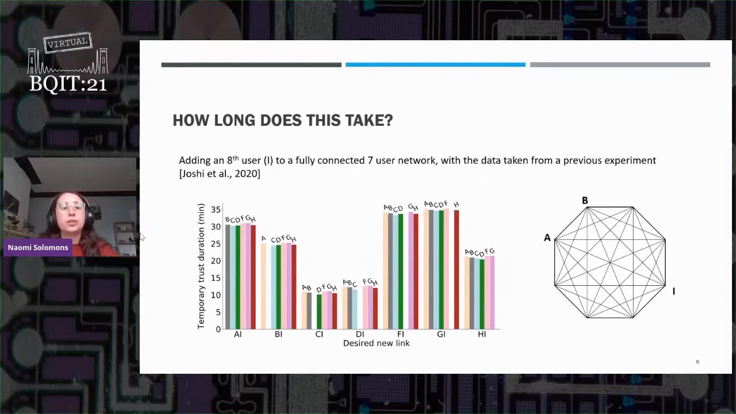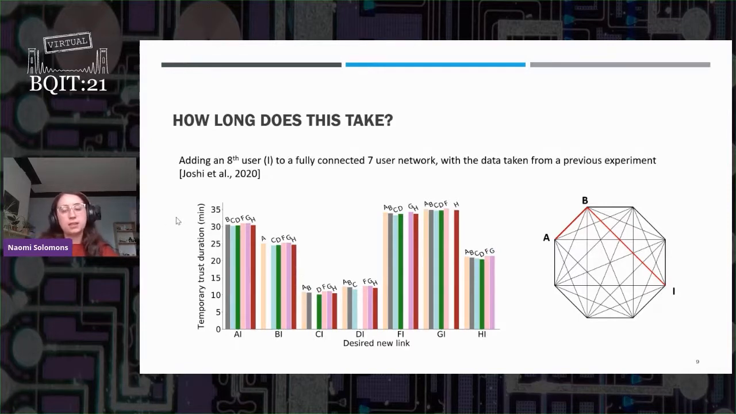So here we've used rate data from the 8-user experiment carried out at Bristol. Let's say, for example, that Alice and user I, we're going to call Ivan, want to communicate with each other. They have the necessary infrastructure in place. They have a quantum channel, but they don't have a pre-shared key. So they trust this user, Bob, to send the key to both Alice and Ivan. The amount of time that would take and all of the parameters for calculating this are in the paper. You can see here it is about 30 minutes.